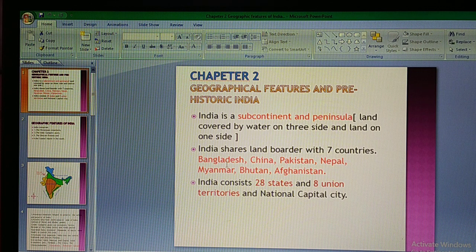Next, in this chapter we are going to discuss how many neighboring countries India has, and with how many countries we have a water border and a land border. So these are the important aspects we are going to discuss.